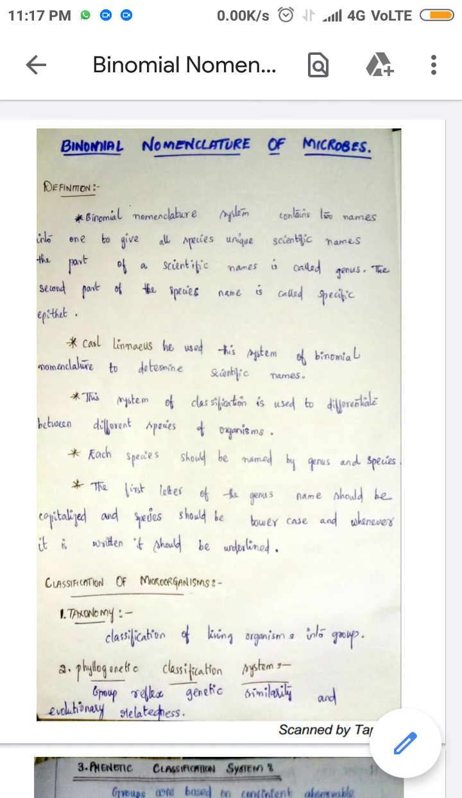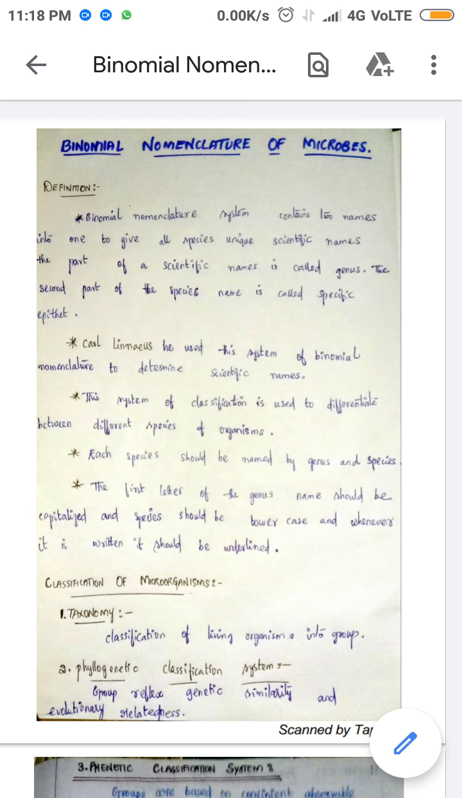Binomial nomenclature uses two words, which refer to the genus and species. The names assigned to microorganisms are in Latin. The first letter of the genus is always capitalized, and the first letter of the species name is written in small letter. When you type it, it should be italicized, and you can also underline the genus and species separately.